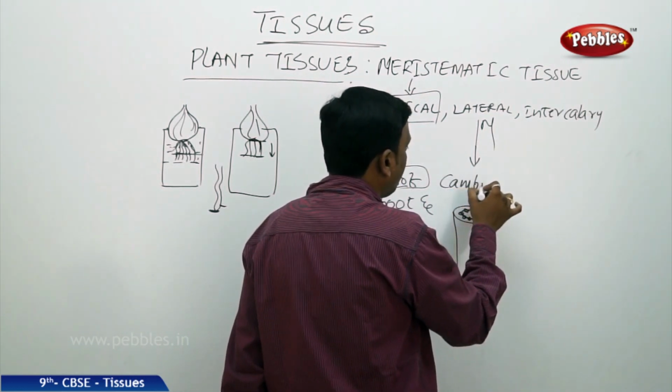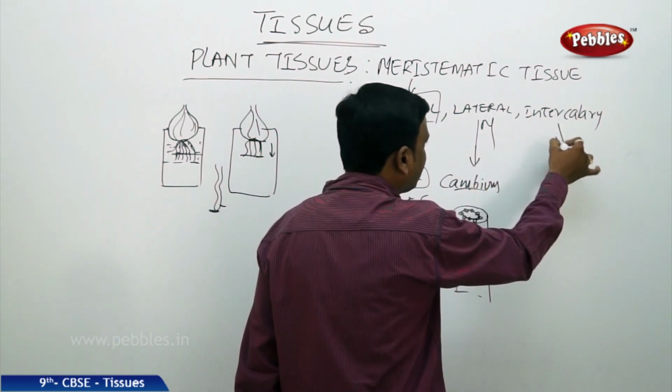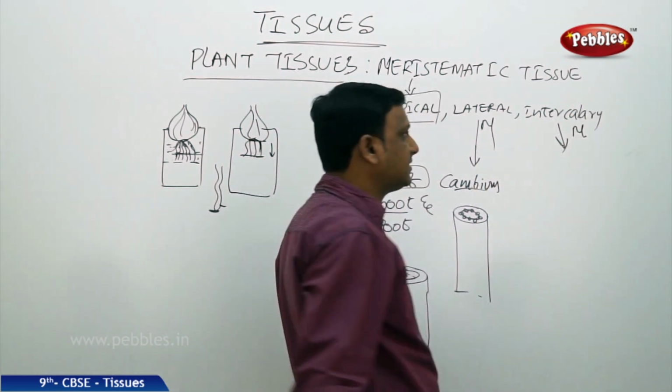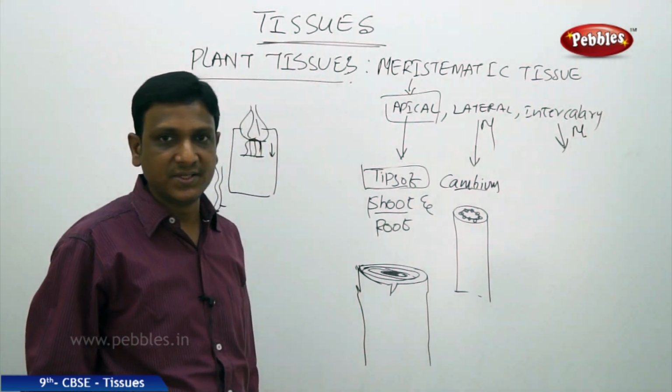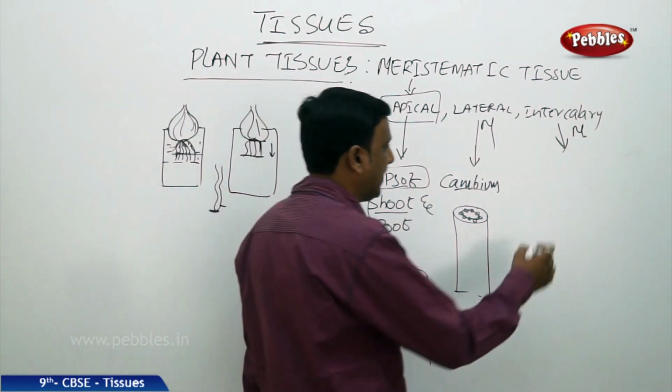It is found in the cambium region. And intercalary meristem. So what is this intercalary meristem? Intercalary meristem is found in between the internodal space.